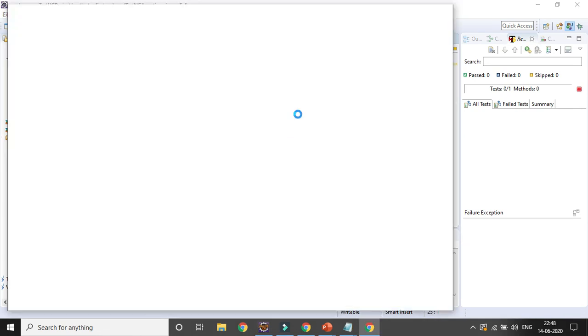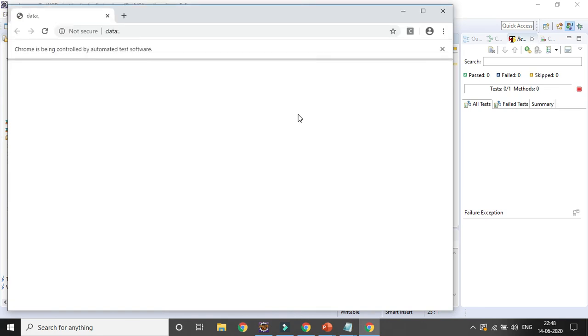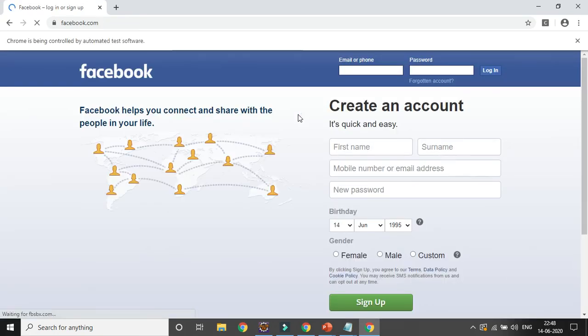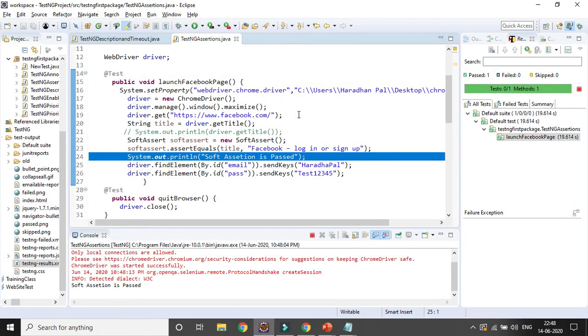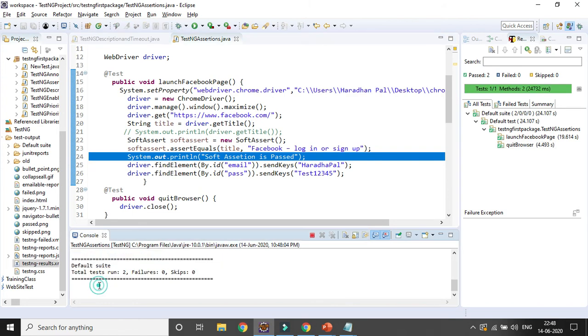So it will launch the browser, it will pass the URL for the Facebook page. Once the Facebook page is fully loaded, it will try to validate whether the title is getting matched or not. After that, it will enter the email and password field values, right? Email is Aradhanpal and password is test12345. And after that, quitting the browser. Here you can see output is also coming, and both the test cases are getting passed with the green tick mark.